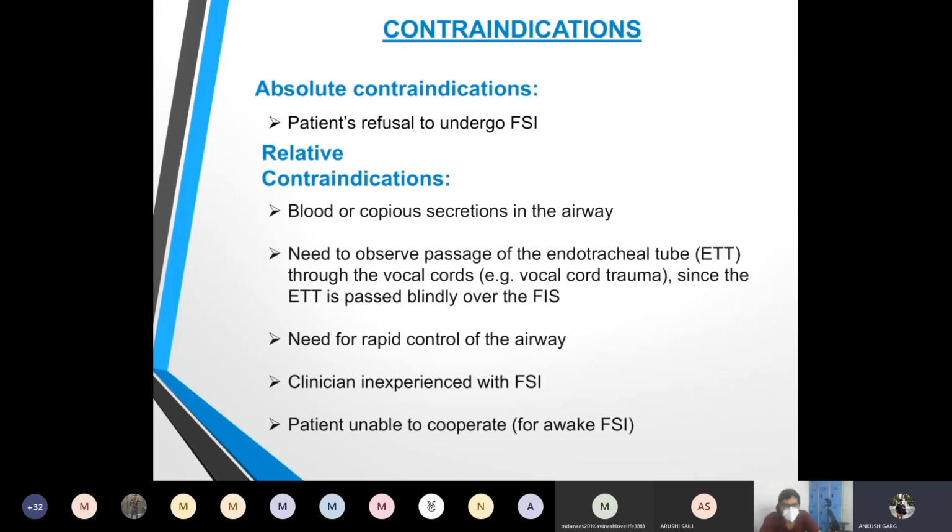In cases of vocal cord trauma, we cannot use a bronchoscopic intubation. And if we need to rapidly control the airway, then also we have a relative contraindication. And if the patient is uncooperative, we cannot use a fiber optic intubation.